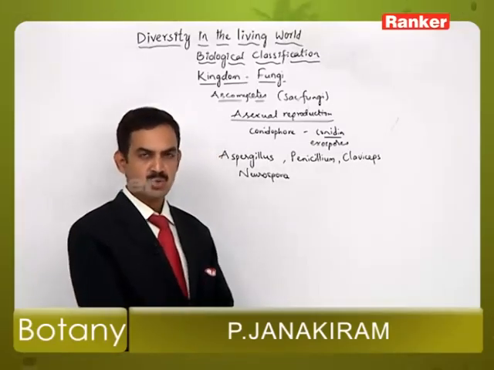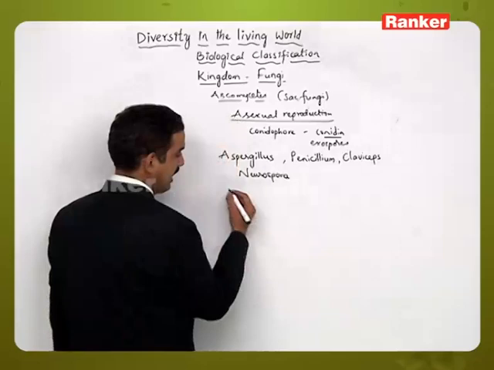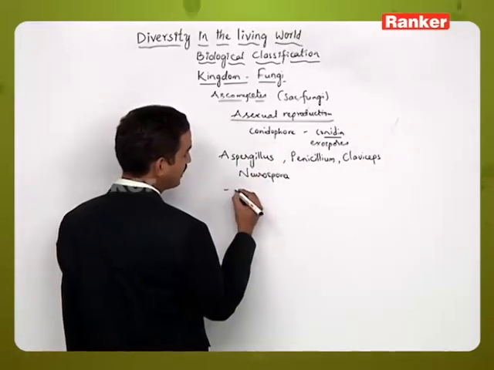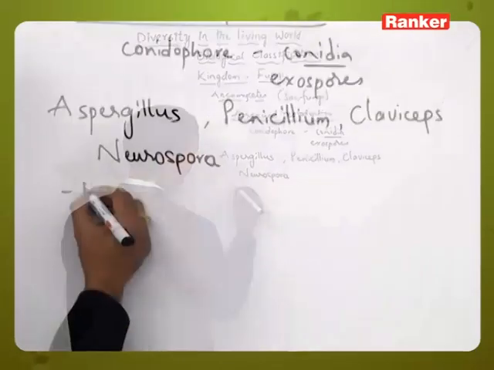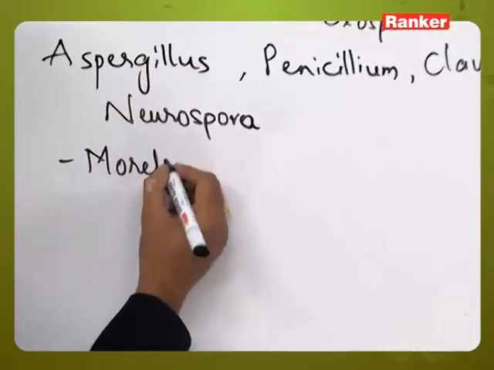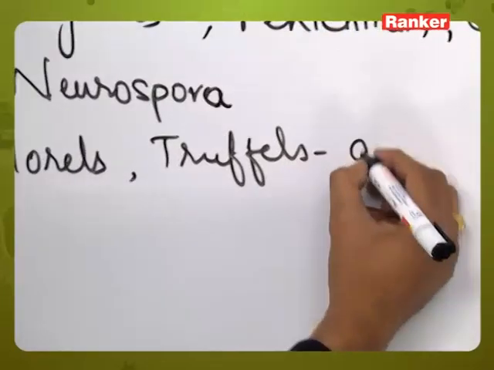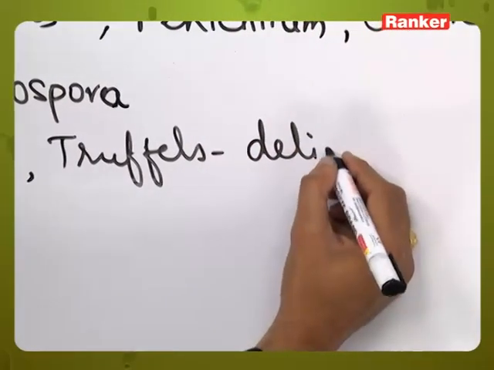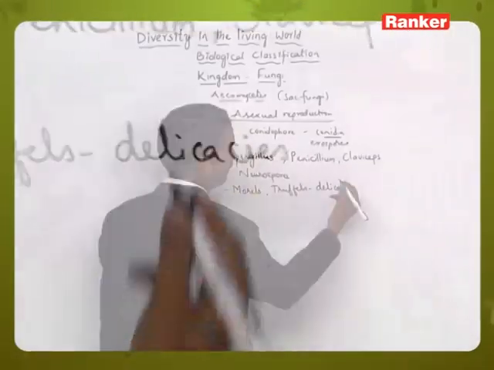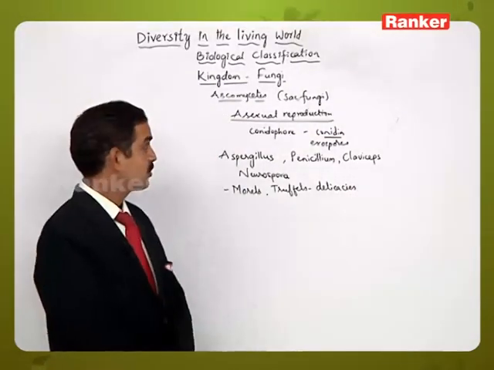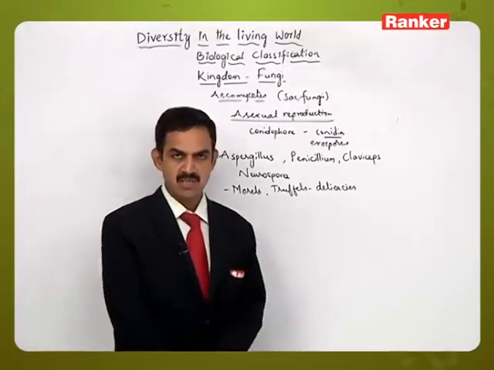And another group included here is morels and truffles. These morels and truffles are known as delicacies and are highly nutritious. So these are some of the examples of Ascomycetes members.